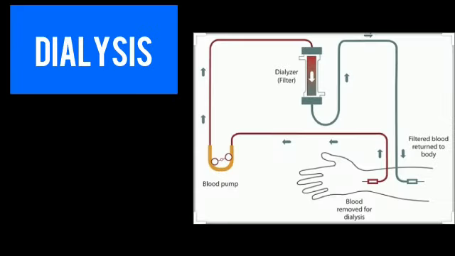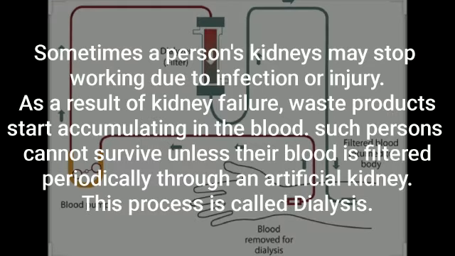Let us try to understand dialysis. Sometimes a person's kidney may stop working due to infection or injury. As a result of kidney failure, waste products start accumulating in the blood. Such persons cannot survive unless their blood is filtered periodically through an artificial kidney. This process is called dialysis.